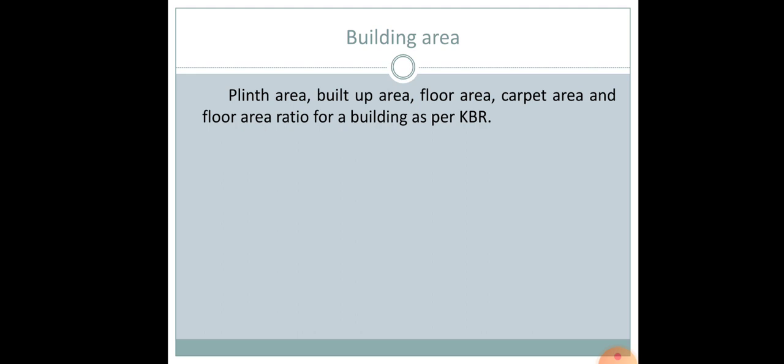And in Kerala state, the rules that are existing now or prevailing now are the Kerala Municipal Building Rules. So that is the KMBR rules. In 1999 it was revised. That is mainly for the urban areas. So for urban areas, the KMBR, that is the Kerala Municipal Building Rules 1999 is used. And for rural areas, the Kerala Panchayat Building Rules 2011 is being followed. So that's about the various rules and regulations.